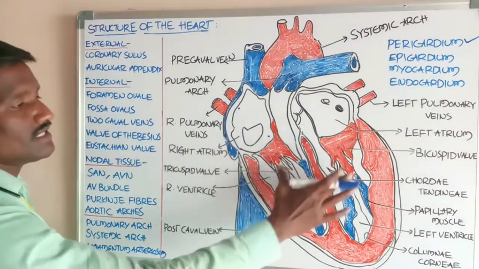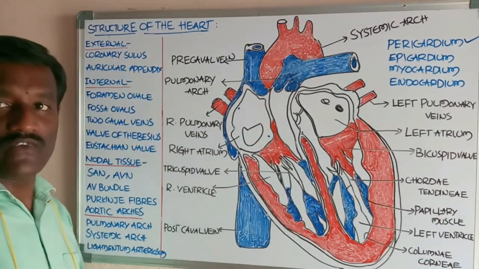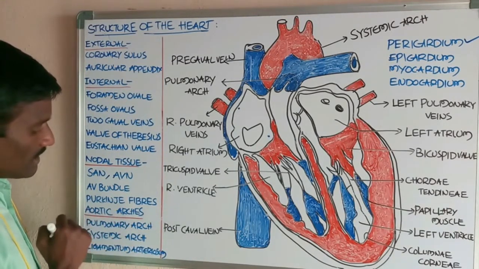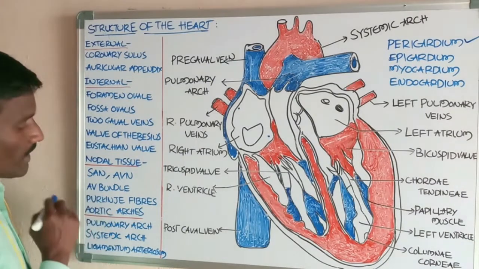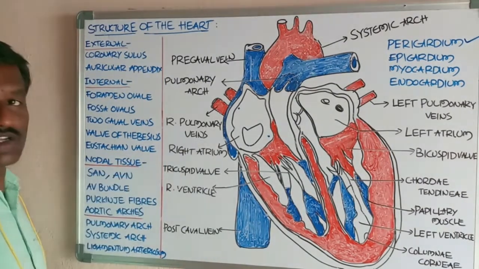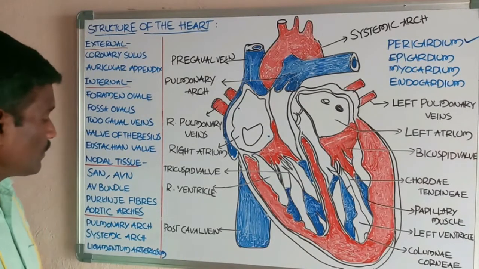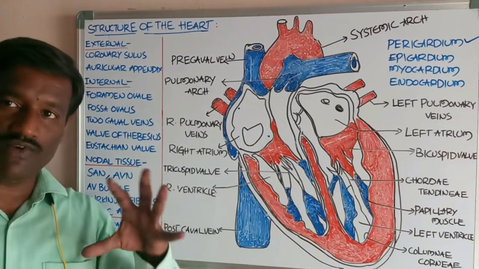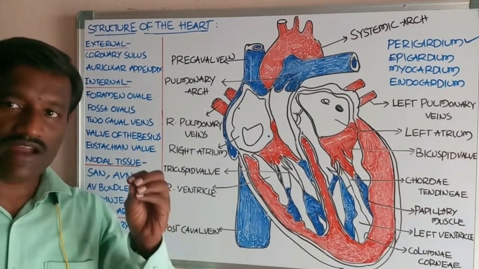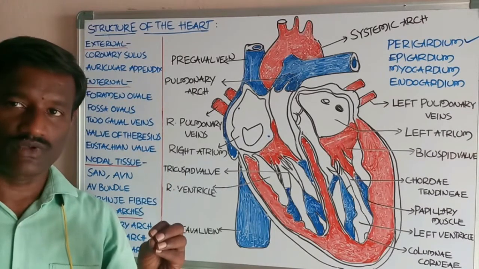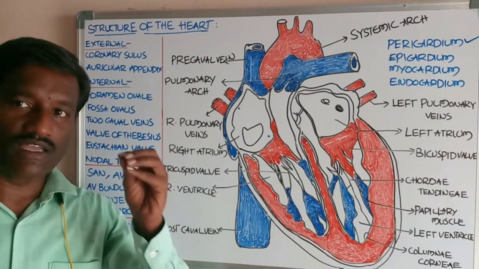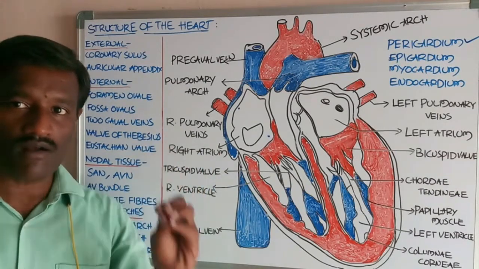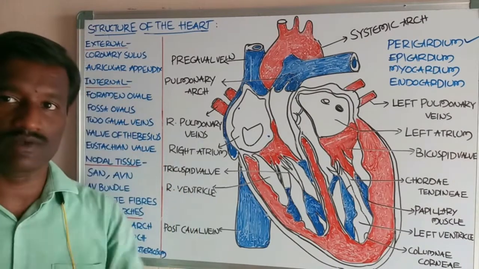Okay, students, this is an account of the ventricles. Next, about the nodal tissues. Two types of nodal tissues are there. These are formed by cardiac musculature and act as nodal tissues, which transmit the impulse and generate the action potential, which helps in contraction of the muscles of the heart.